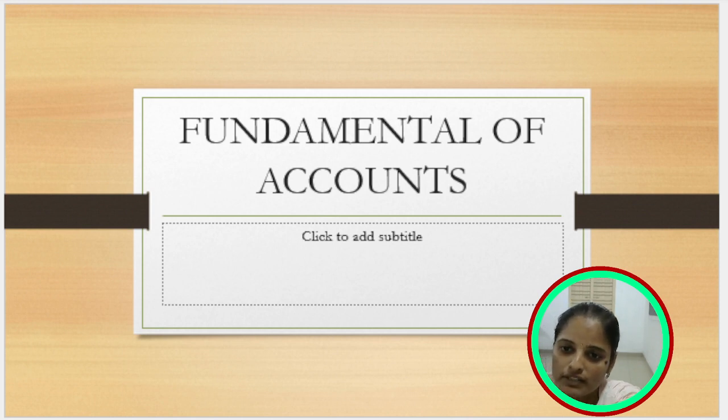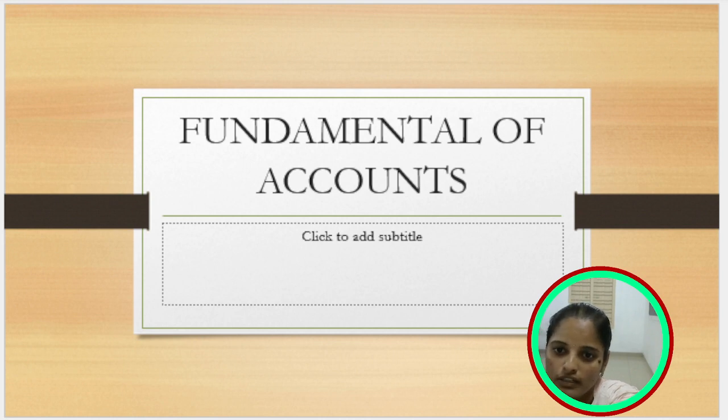The first one is the personal rule. The personal rule deals with persons. It consists of two aspects: one is the debit and the other is the credit. So debit is the receiver, credit is the giver.